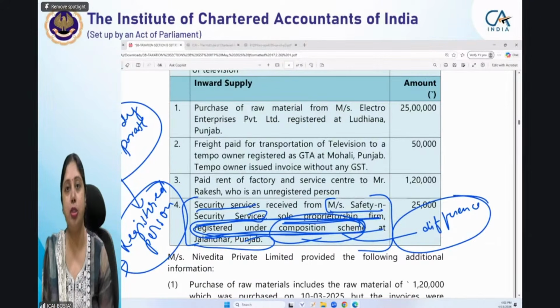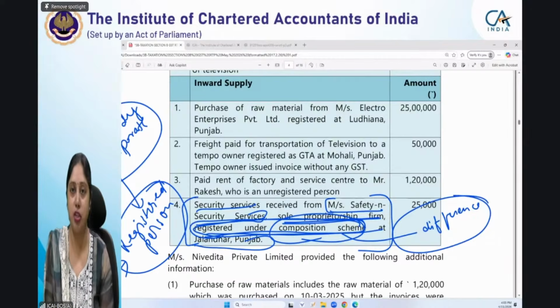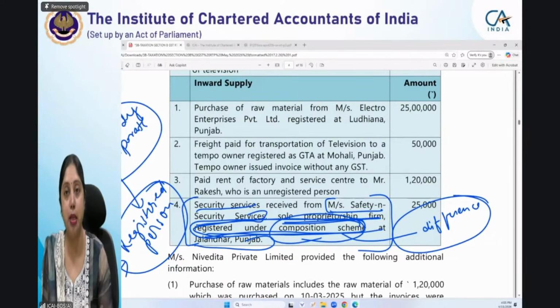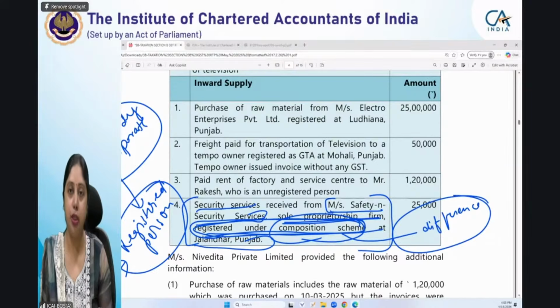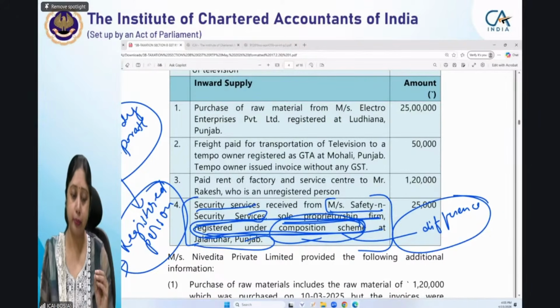सप्लायर के कॉम्पोजिशन स्कीम में होने से रिवर्स चार्ज की एप्लीकेबिलिटी पे फर्क नहीं पड़ेगा. Recipient should not be under composition scheme, and he should not fall in any of the exceptions. So those two exceptions are applicable to the recipient, and that is why reverse charge provisions will apply here.